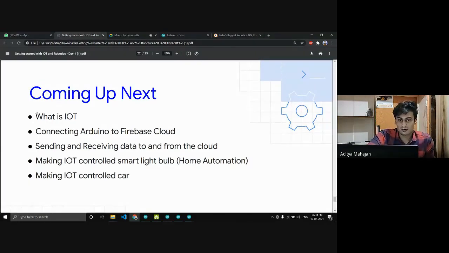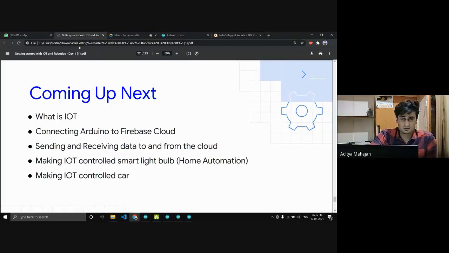So tomorrow we'll be covering what is IoT, connecting Arduino to Firebase Cloud. If you guys have attended any previous DSC sessions, you might already know how Firebase works or how Google Cloud Platform works. So we'll use that existing knowledge about Google Cloud, and we'll see how you can use the cloud to operate a robot, sending and receiving data to and from the cloud, making IoT controllers, making IoT controlled smart light bulbs and home automation.